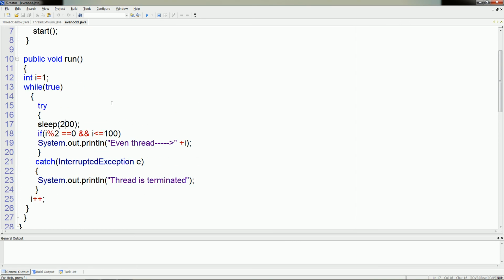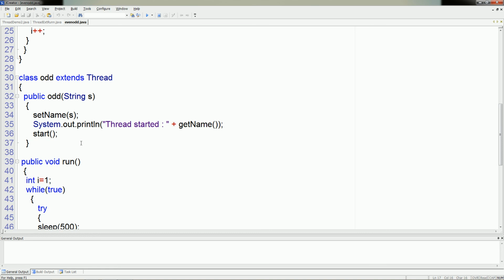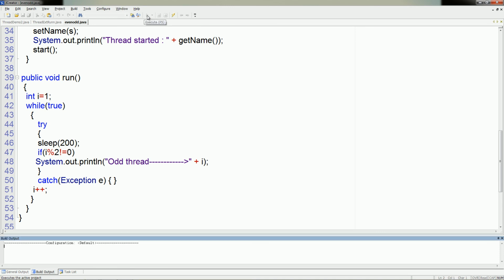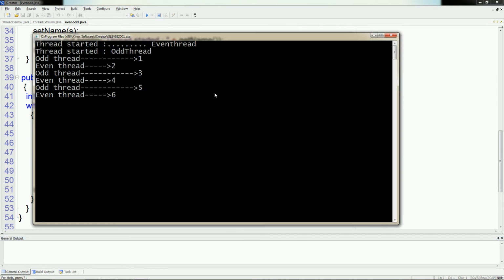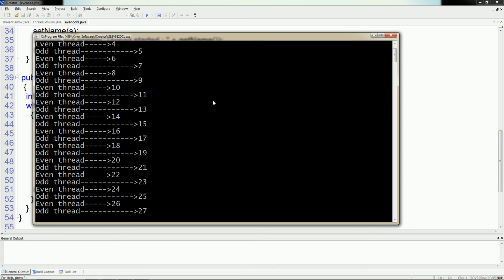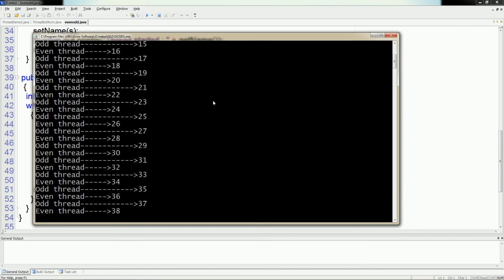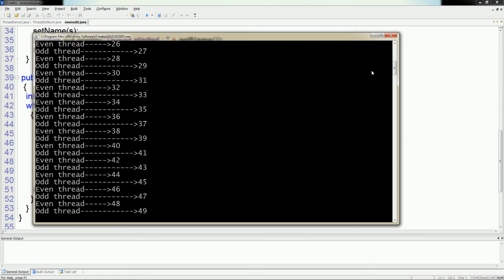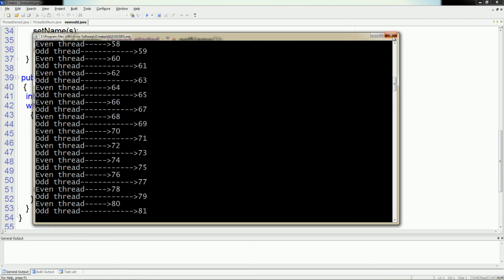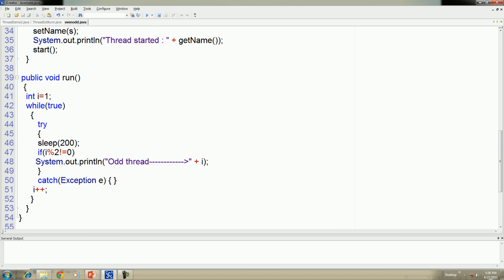Here also we give 200, then one odd number, one even number, or two odd numbers, two even numbers, one odd number, one even number. Like this you can use a multi-threading program.